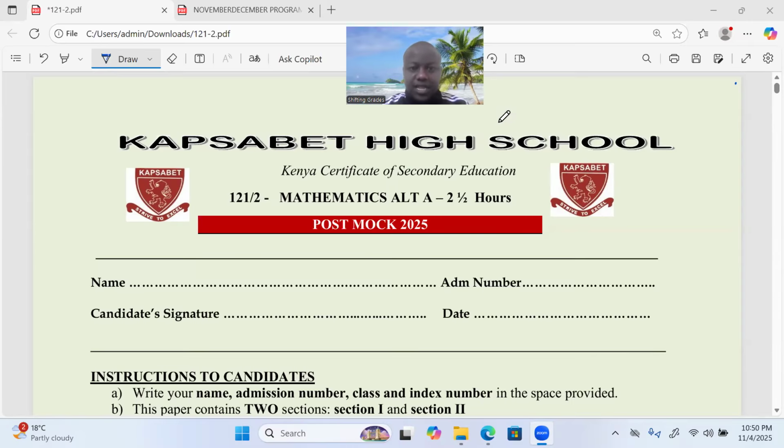Today we shall be discussing the Kapsabet High School Post-Mock 2025 Mathematics Paper 2.